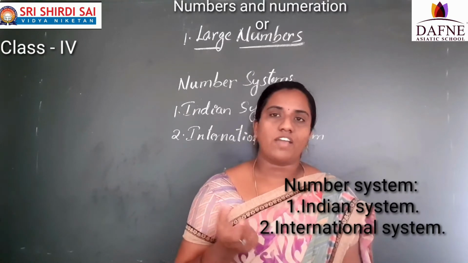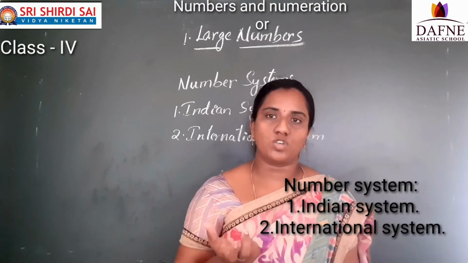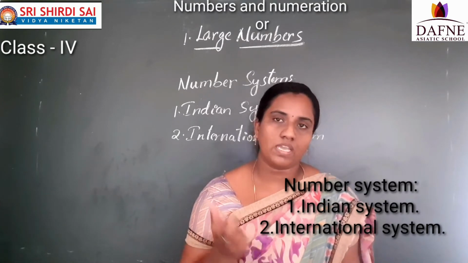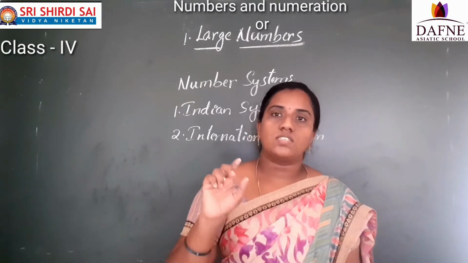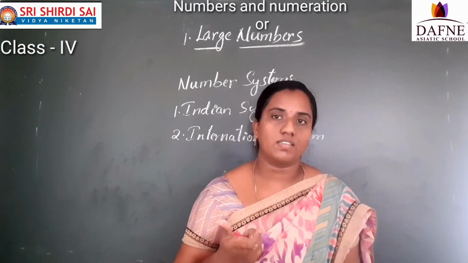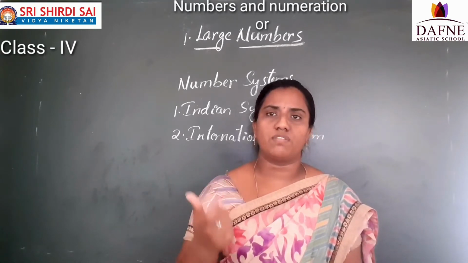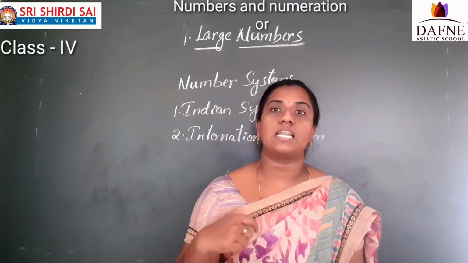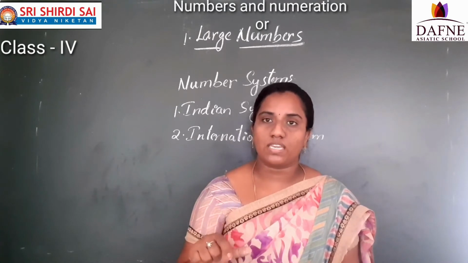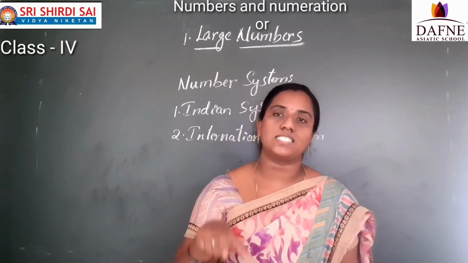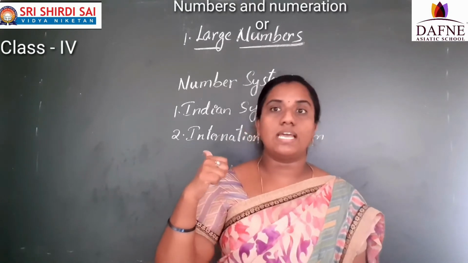Have you done shopping online, on Amazon or Flipkart? If you see that, they put the commas in a different way. That means for the digits they place the commas in the international system, not in the Indian system. Because Amazon and Flipkart are international companies, they place the commas in the international system. So first we are going to learn the Indian system.